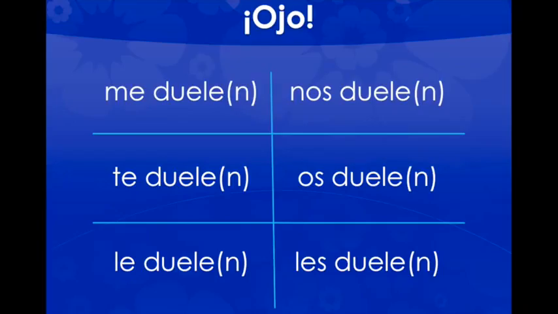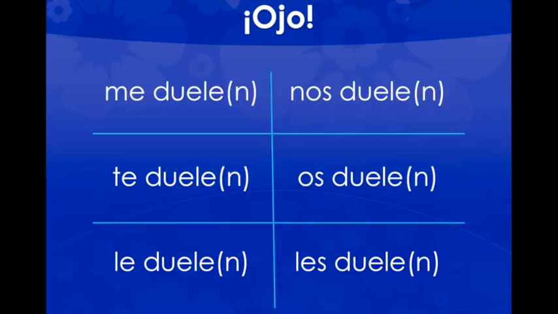We do not have to use the yo form conjugation like duelo, dueles, duele, dolemos, doléis, and duelen, just like we don't have to use gusto or gustas. What we really need to change is the me, te, le, nos, os, or les, just like we did with gustar. So to say something is hurting me, me duele, something is hurting you, te duele, something is hurting him, her, or the formal you, le duele, nos duele, os duele, and les duele also work as well.